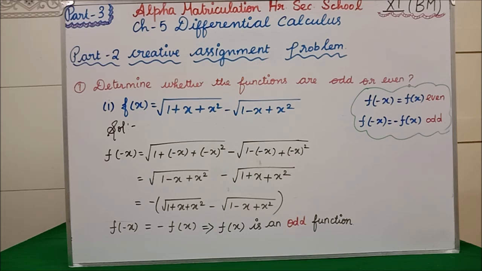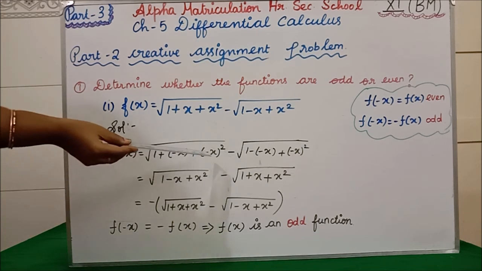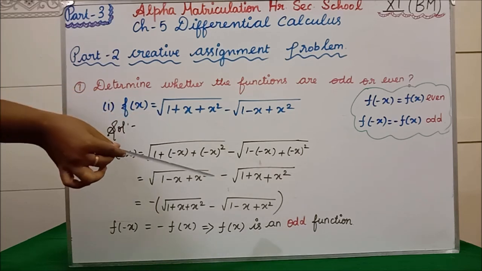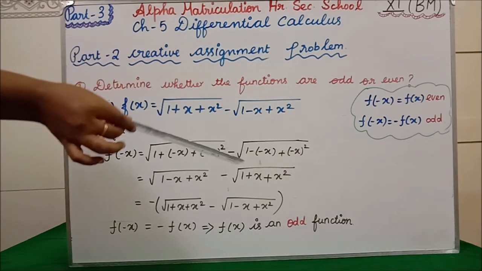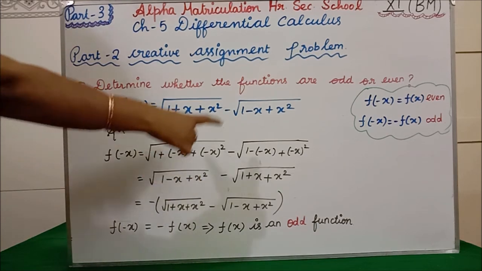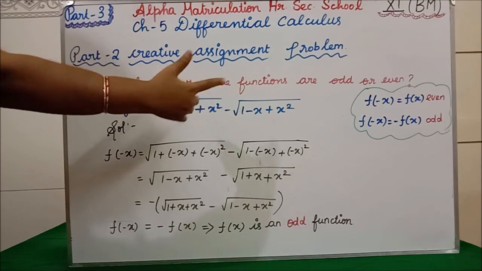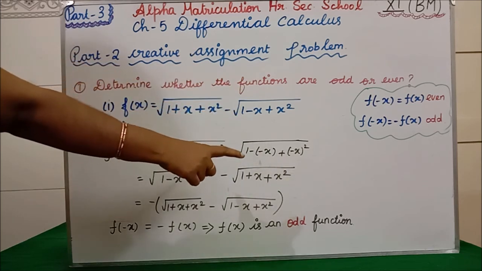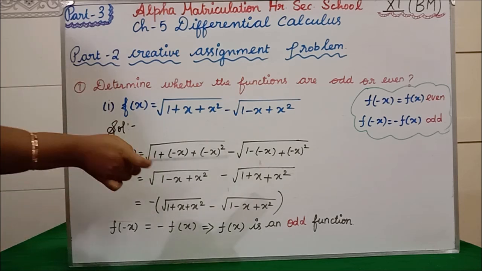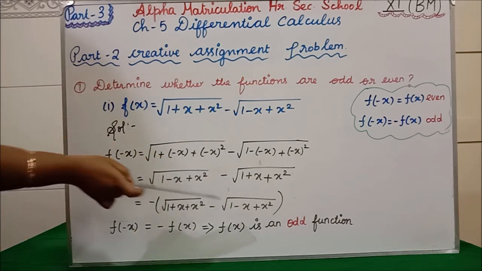Plus minus x the whole square, which is equal to square root of 1 plus, plus into minus is minus, minus x square, and minus x into minus x is minus x plus x square we will get. Similarly on that side, minus into minus will become plus, minus x into minus x is plus x square. Now if you see, the first term in the question is in the second place, and the second term is in the first place. So we take minus commonly out and write this term first and afterwards this term.